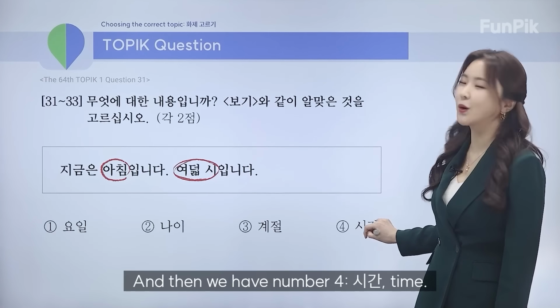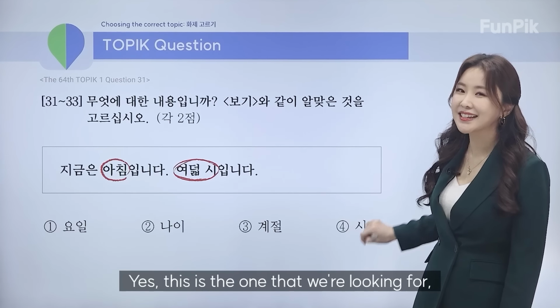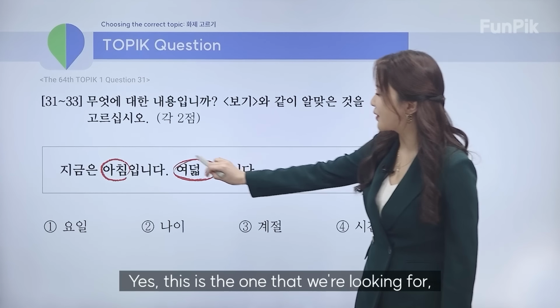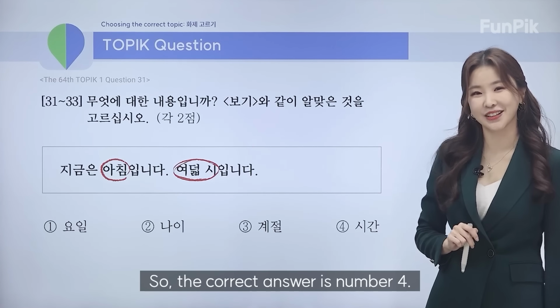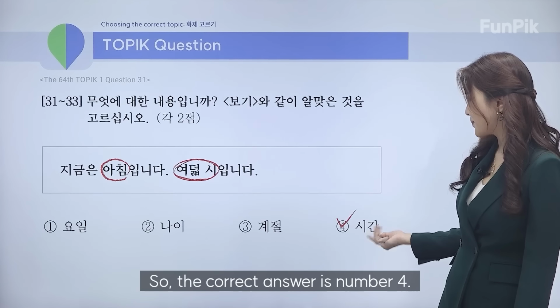And then we have number 4, 시간, time. Yes, this is the word that we're looking for, the word that is related to 아침 and 8시. So the correct answer is number 4.